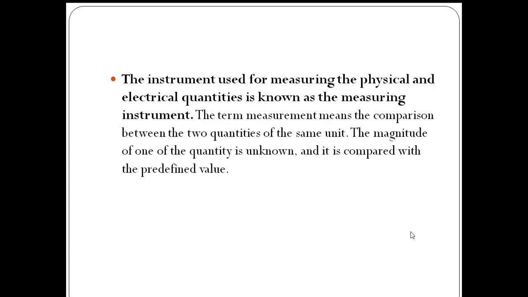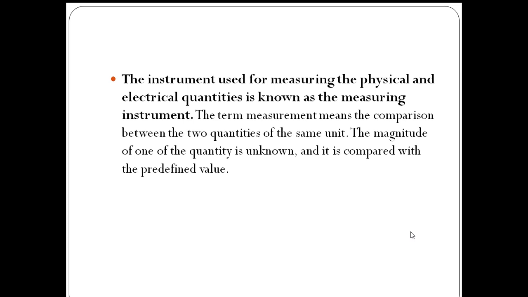Now we will go for the classification of measuring instruments. The instruments used for measuring physical and electrical quantities are known as measuring instruments. Nothing but a meter used to measure a quantity. If it is a physical quantity, these are called physical meters. If it is related to an electrical one, then it is called an electrical meter. Like if it is measuring voltage, a voltmeter. A voltmeter is an electrical meter. Voltage is an electrical quantity. The meter which is measuring voltage, the voltmeter, is an electrical meter.